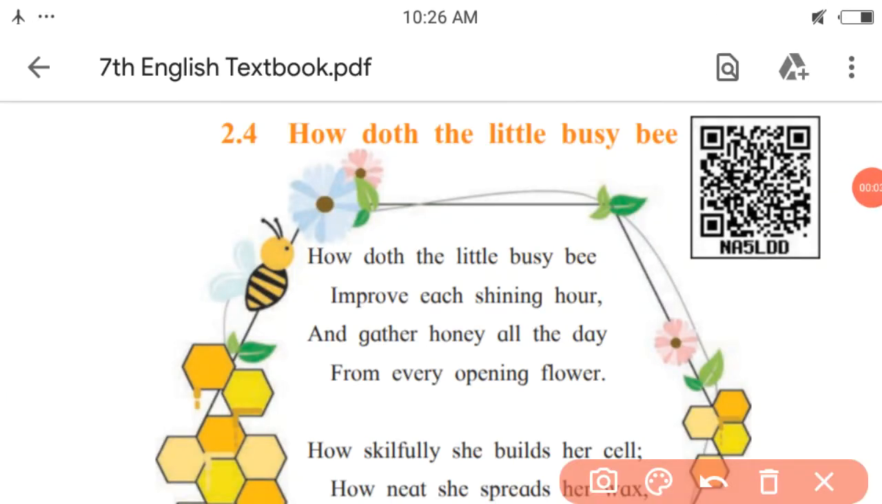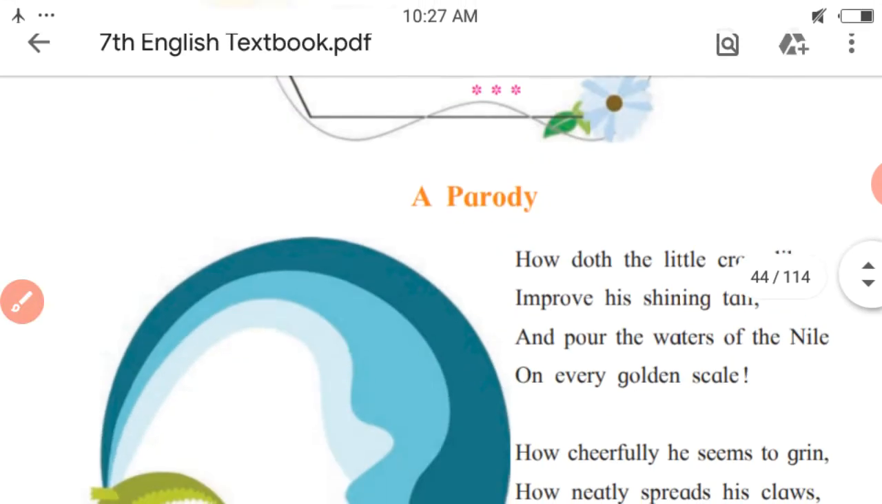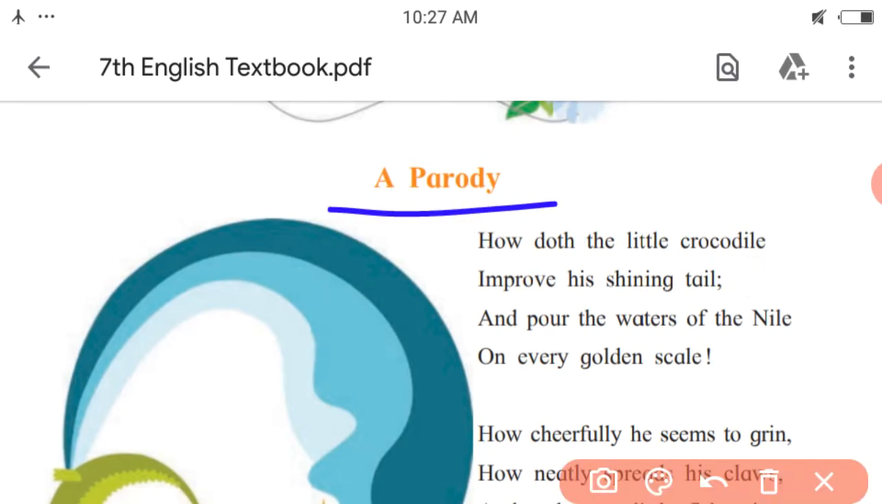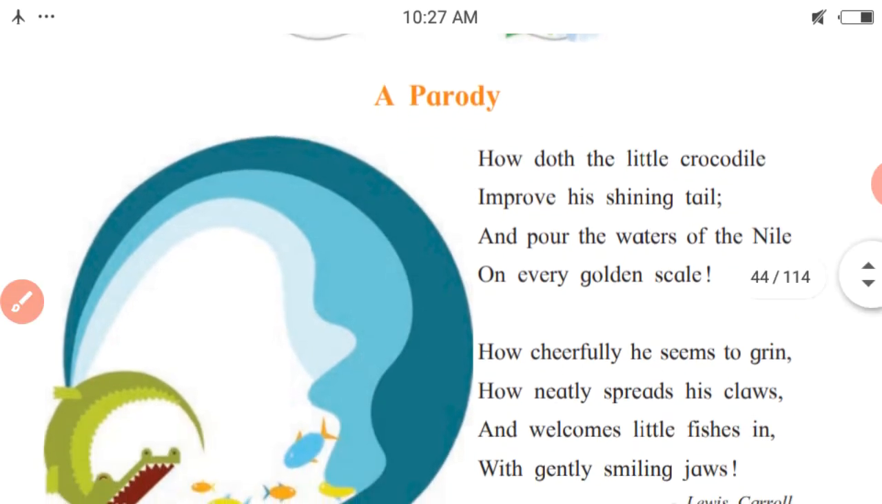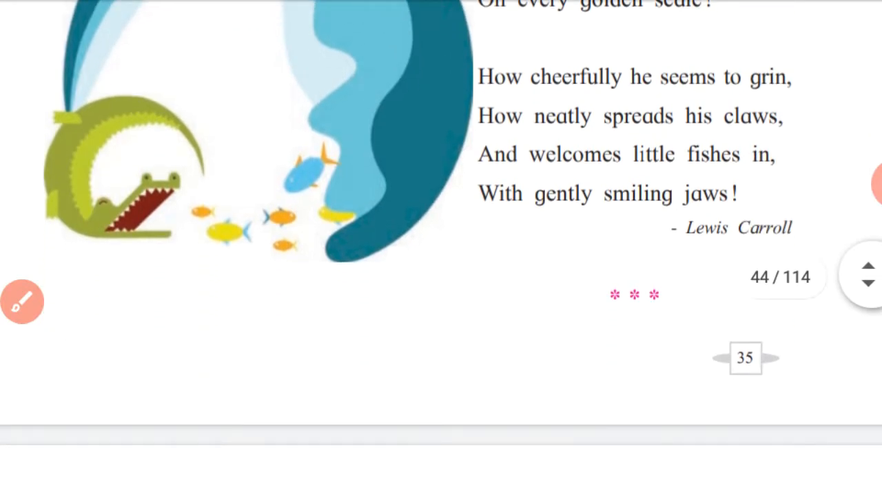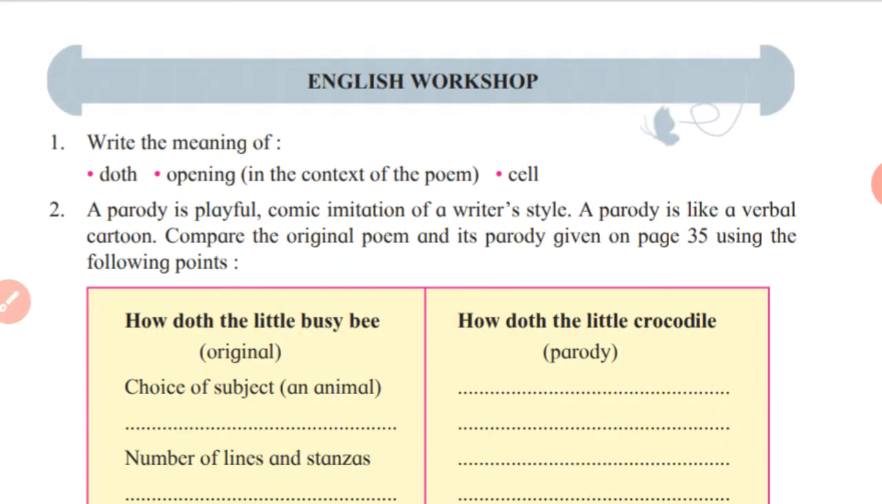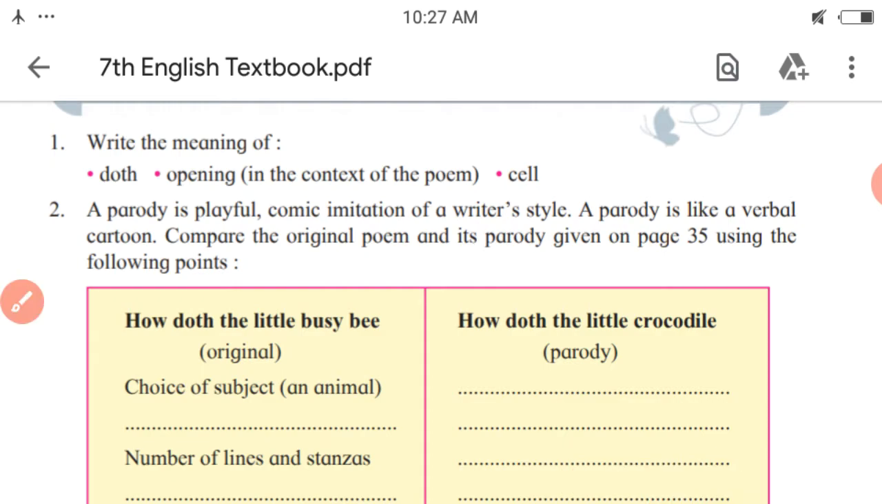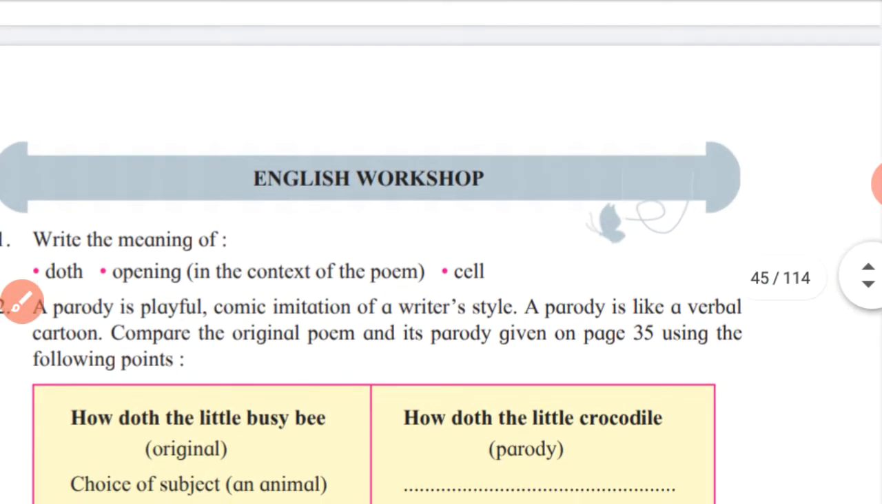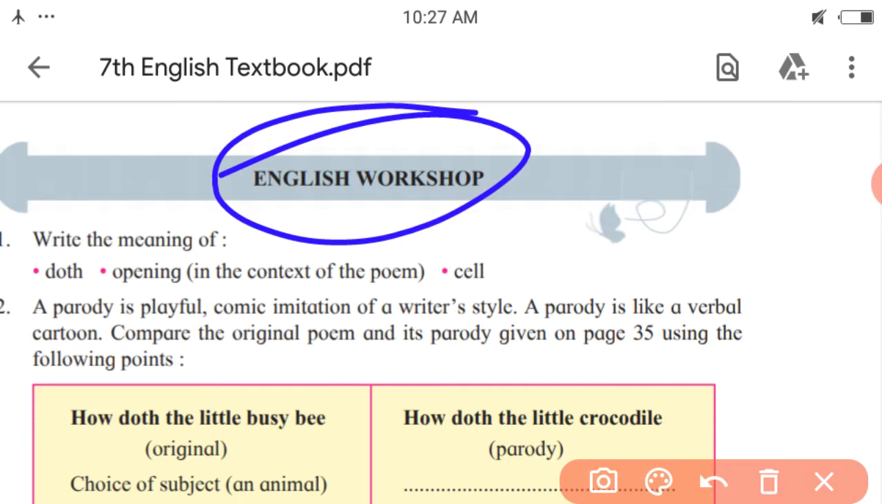Dear scholars, through the previous two videos, you came to know about the summary of the poems How Doth the Little Busy Bee and its parody How Doth the Little Crocodile. So, you might have understood how the poems are different in message, but they are similar in the writing styles. So, let us see through this video the activities given in English workshop based on these two poems.